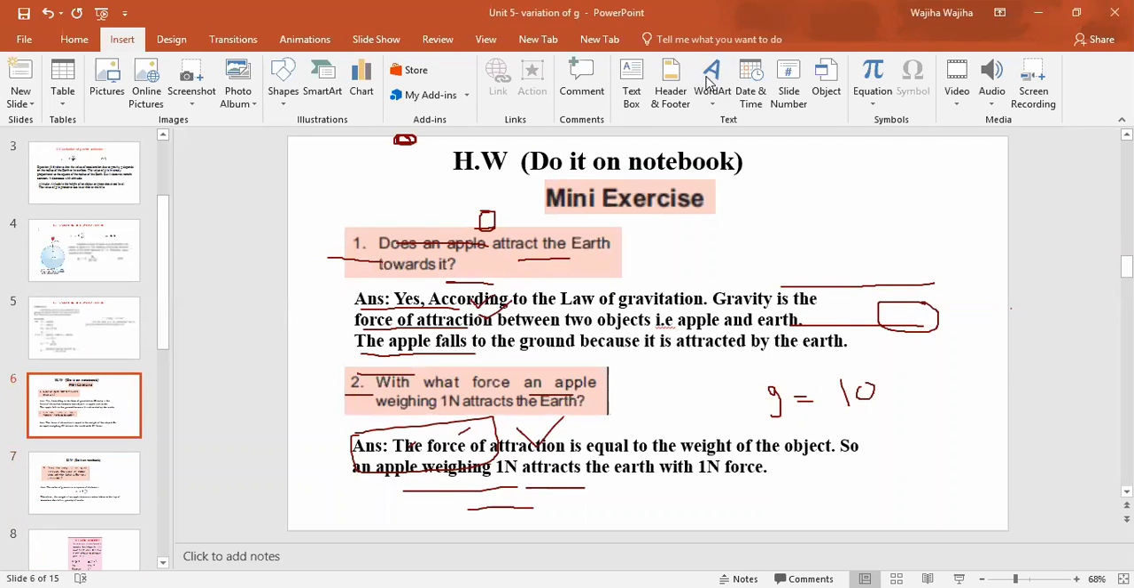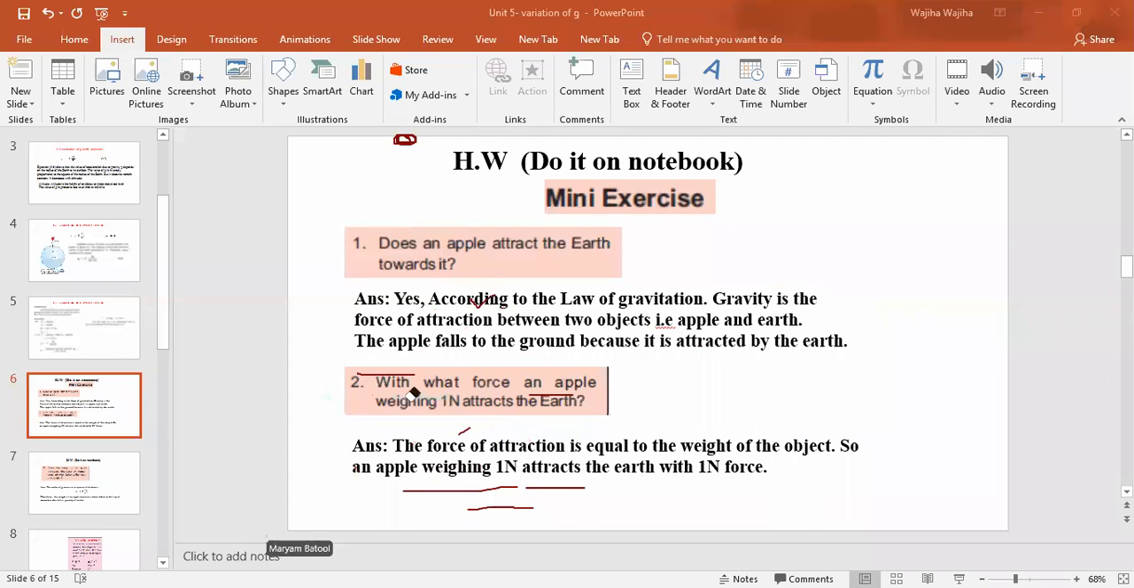Now class, this is your mini exercise. If you look at your book on page number 111, you have the mini exercise, right? So you have to do these questions in your notebook as your homework. The first question that is given to you is, does an apple attract the earth toward it? We have discussed in the law of gravitation about two masses. So we can answer this question.